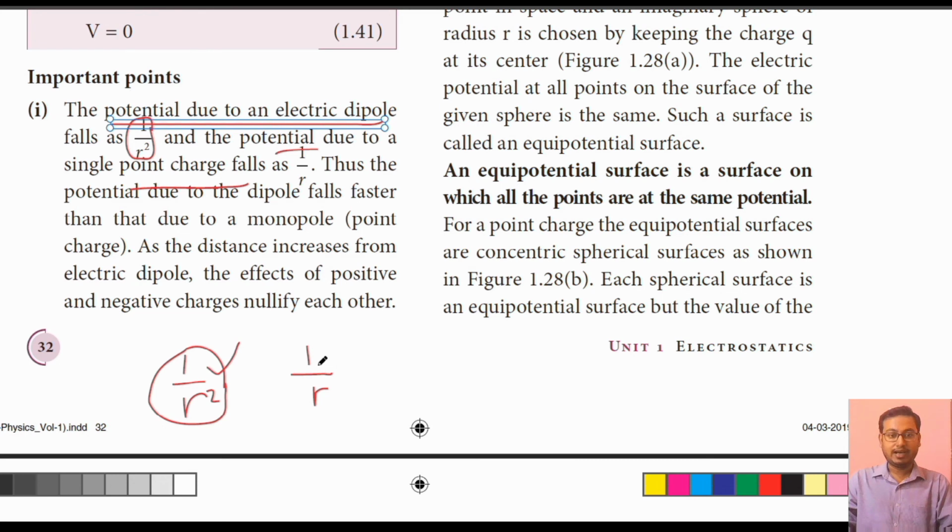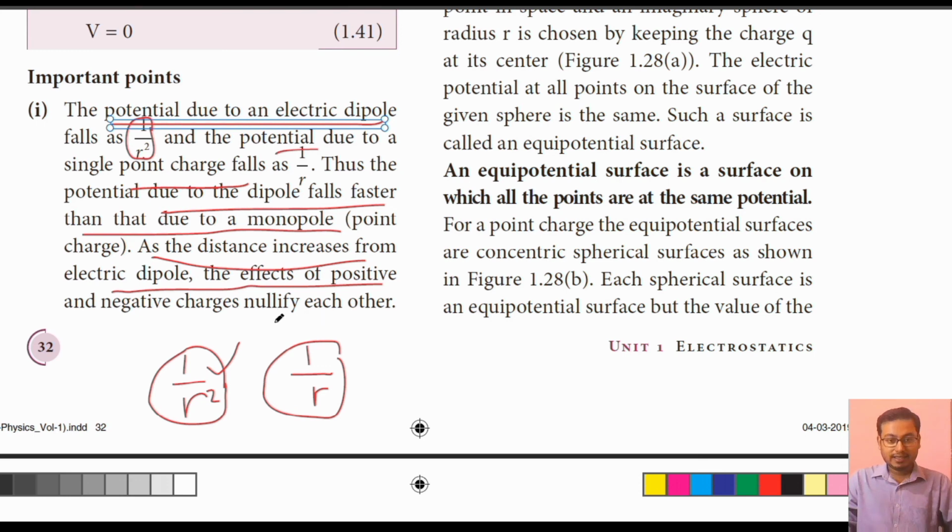Thus the potential due to a dipole falls faster than due to a monopole or point charge. As the distance increases from the electric dipole, the effect of positive and negative charges nullify each other. Here a new word has come: nullify each other. What does that mean?